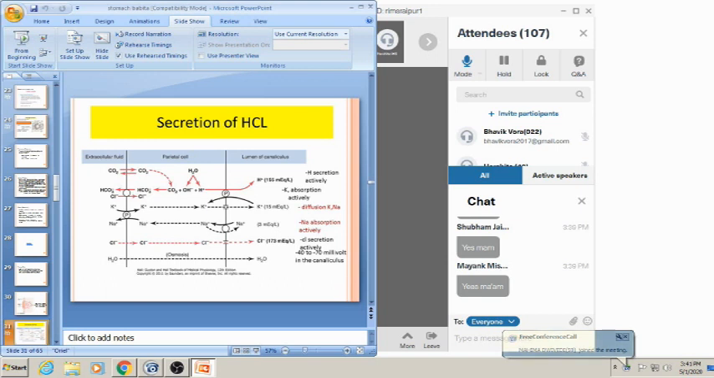now coming to know about the mechanism of secretion of HCl. Hope all of you are getting me. Everyone is getting me, hope. Slides are visible to everyone. Please comment. Okay, Amritmay.